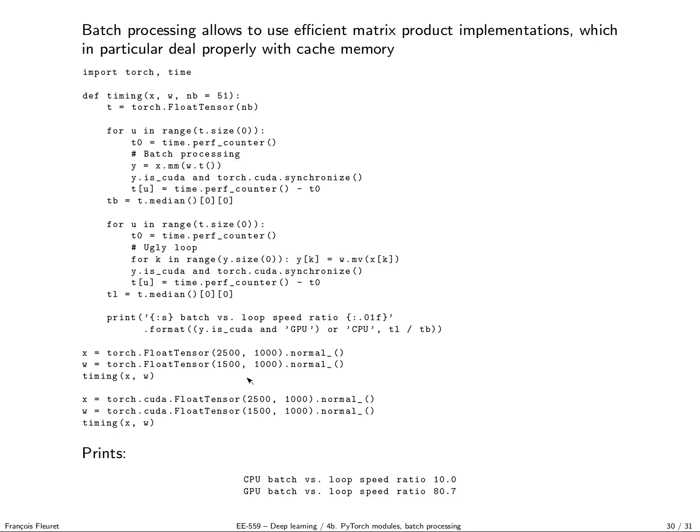I compare the speed on the CPU and the speed on the GPU, and what we see is quite impressive. Processing by batch, and it's a huge batch because I have 2,500 samples in this tensor, but still, the CPU was 10 times faster when doing the processing by batch, and the GPU is 80 times faster. So this explains why we are so insistent on doing batch processing and why it's the standard, because you can really have close to two orders of magnitude speedup by doing batch processing.